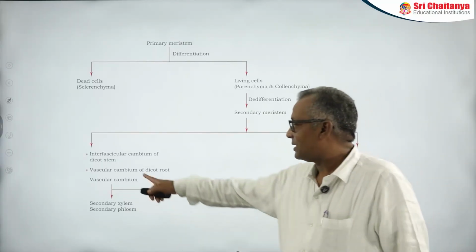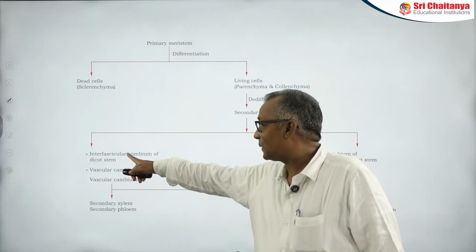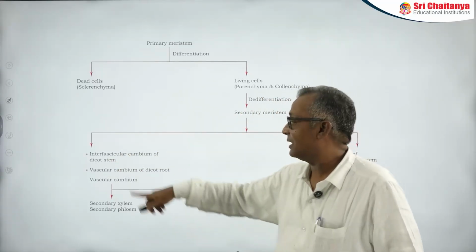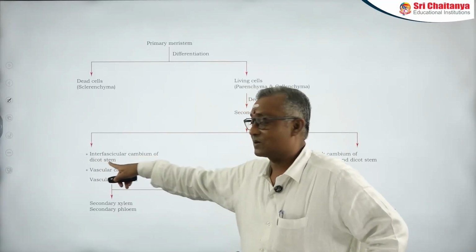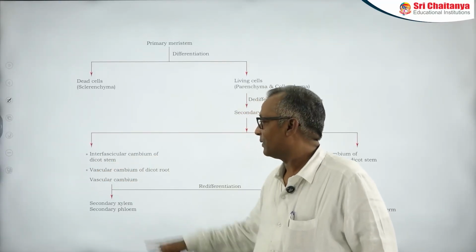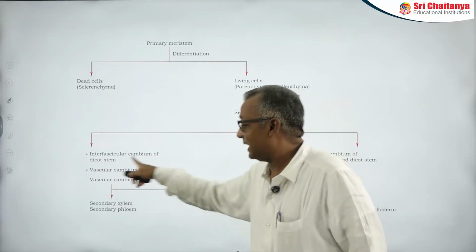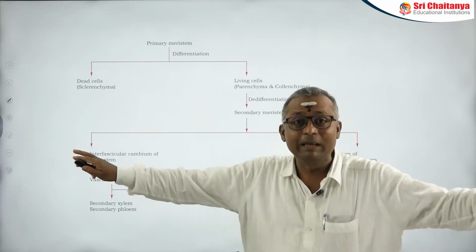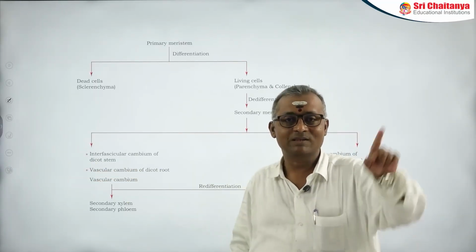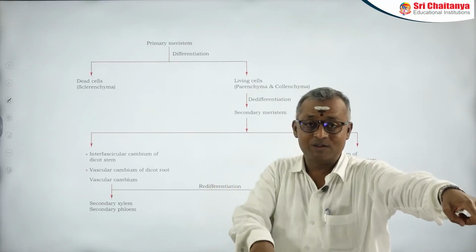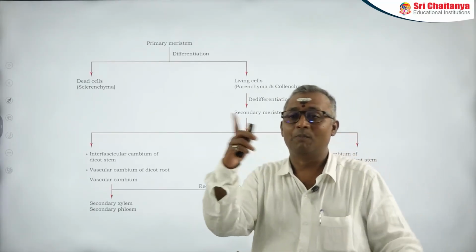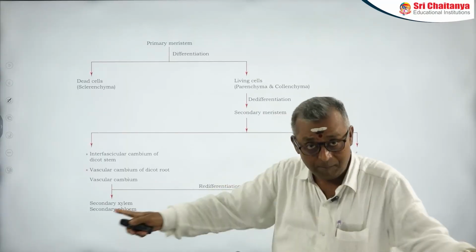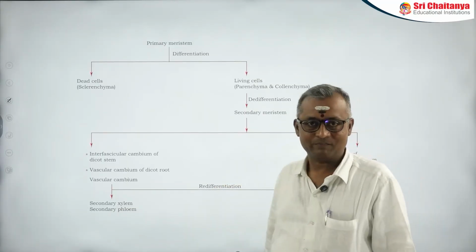Interfascicular cambium is a secondary meristem. That's why, while giving the examples for the secondary meristems, I have very clearly mentioned here interfascicular cambium of dicot stem. In dicot root, vascular cambium is completely secondary in origin, whereas in dicot stem, it is partially primary, partially secondary in origin. Whereas in dicot root, it is completely secondary in origin.